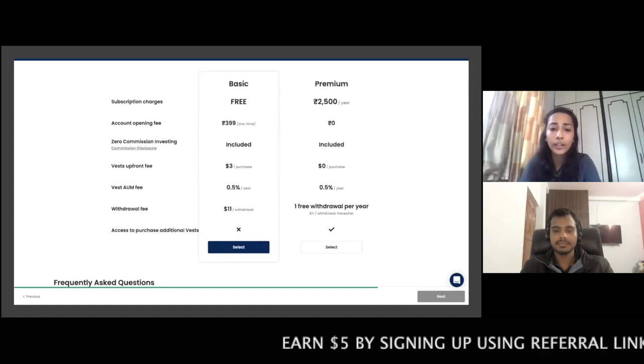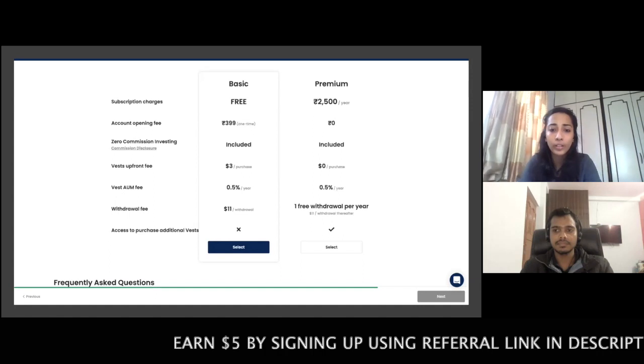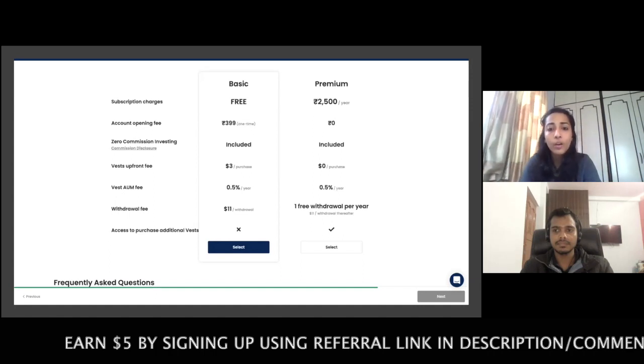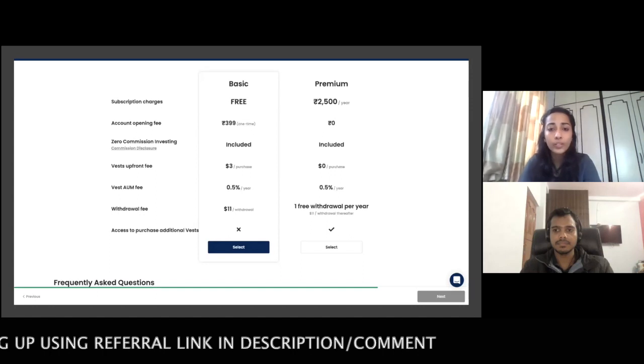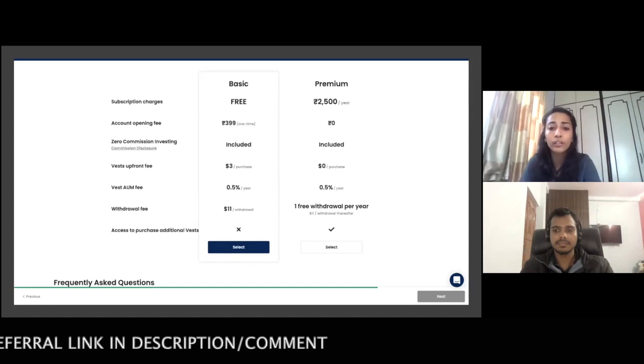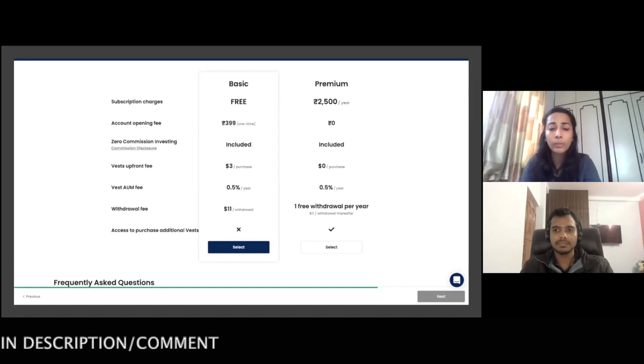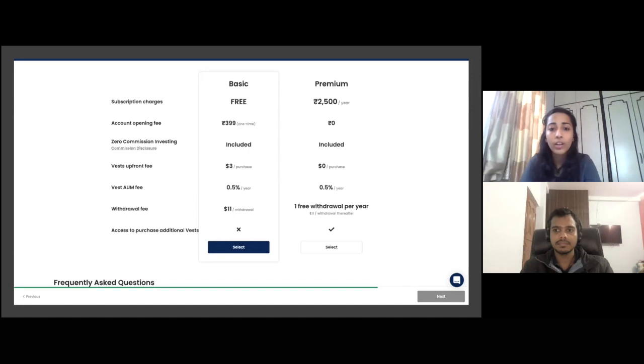You would be redirected to a page to make your payment of 399 rupees for account opening. Once that is done, your KYC will be in the verification process. Once that is approved, you will be able to sign in to your account after 3 to 4 days after verification. Post verification, you can use Vested to invest in US stocks.